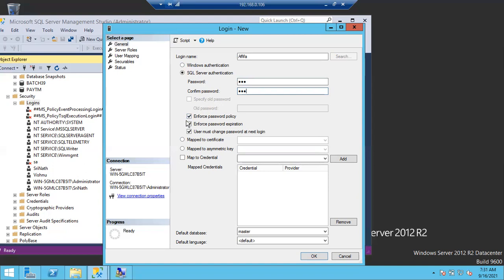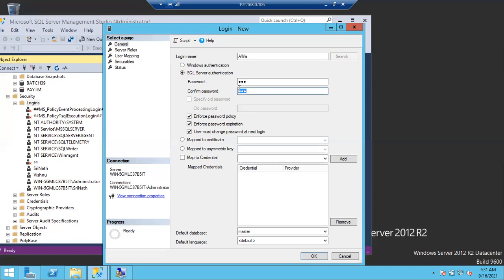Please check it so that once you give the default password, imagine Afifa joined the company. Afifa requested, hey SQL DB team, please create a login for me. I want to access this server. Then we got a request from ServiceNow.